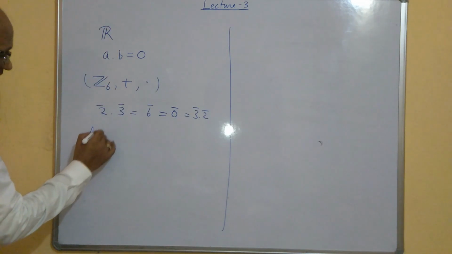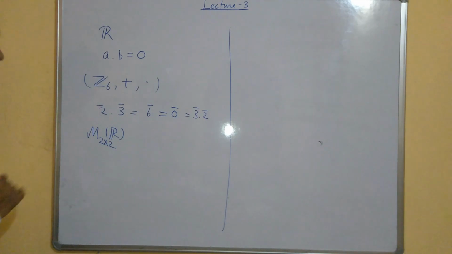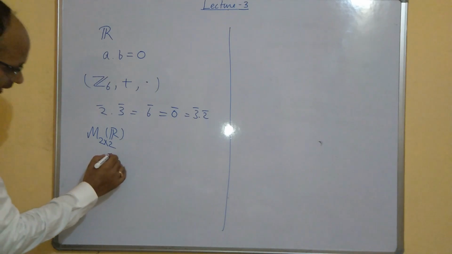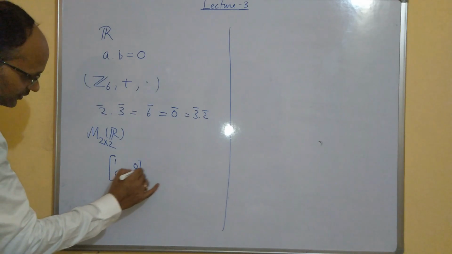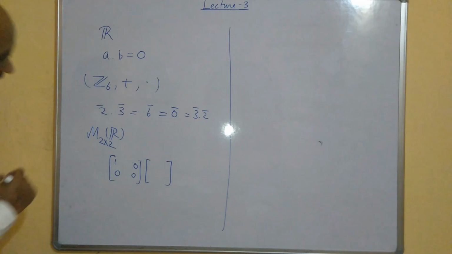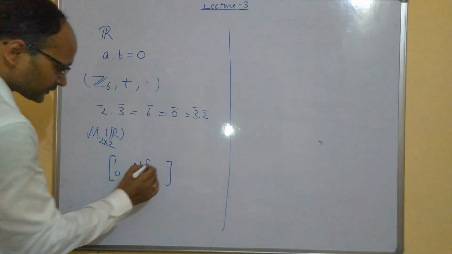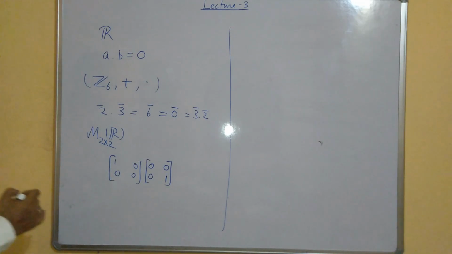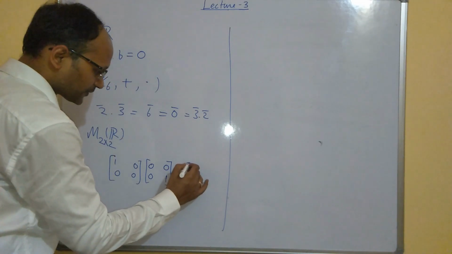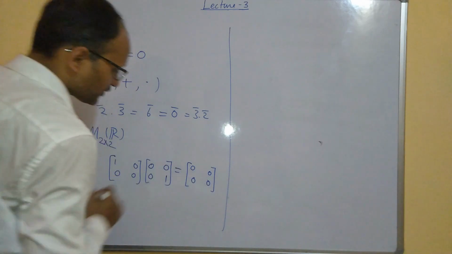Another example: suppose I take 2 cross 2 matrices over R, and I take two matrices. Suppose I take the matrix 1 0 0 0, and I take another matrix 0 0 0 1. Then what will be the product? As you can see, the product is 0 0.